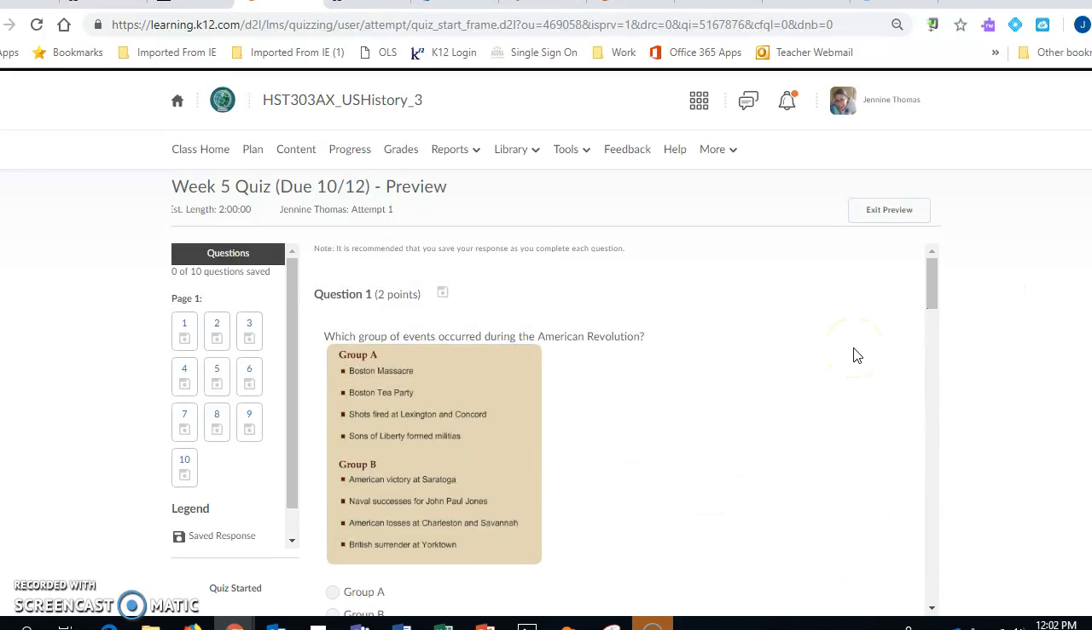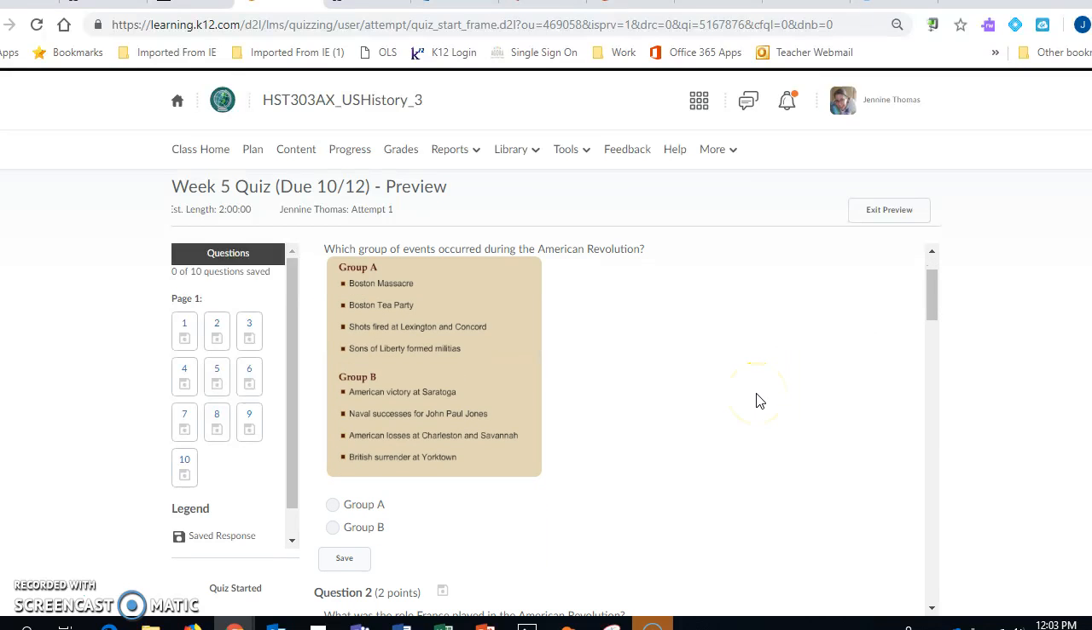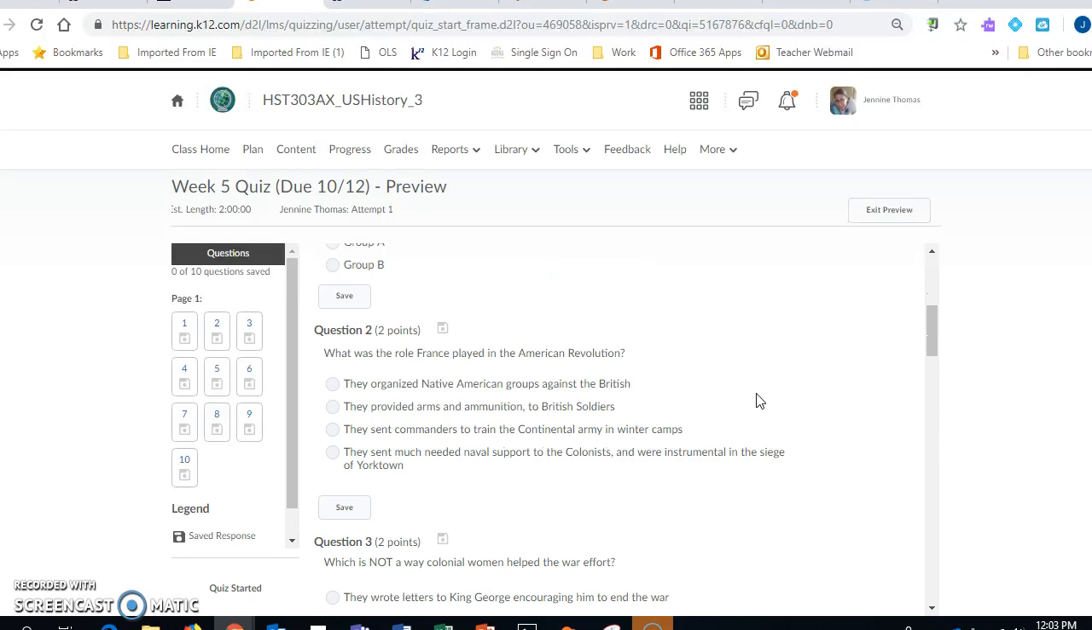Question number 1. Which group of events occurred during the American Revolution? Is it Group A, including the Boston Massacre, Boston Tea Party, shots fired at Lexington and Concord, Sons of Liberty formed militias, or is it Group B, American victory at Saratoga, naval successes for John Paul Jones, American losses at Charleston and Savannah, or British surrender at Yorktown?